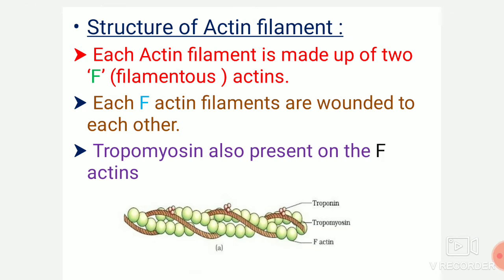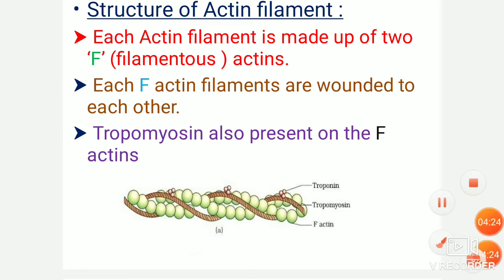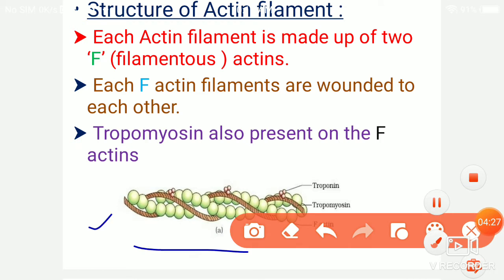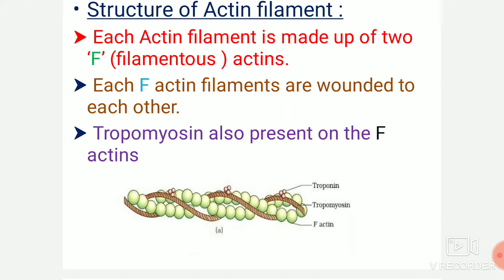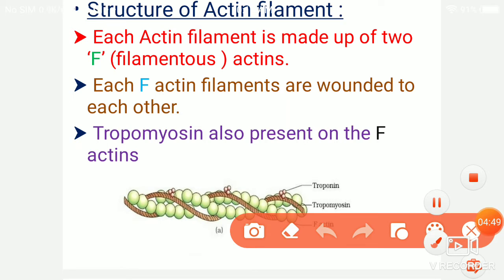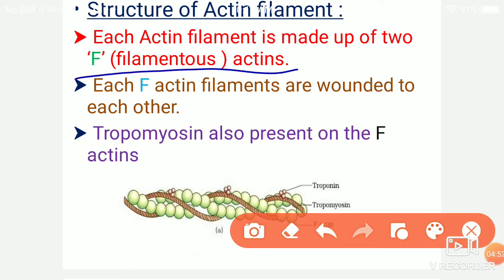Here what you can see is the diagram. Here it is the structure of the actin filament. This actin filament is made up of the protein called actin protein. Let's see the structure of this actin filament. Each actin filament is made up of two chains. The two chains are called filamentous actin, that is nothing but the F-actins.